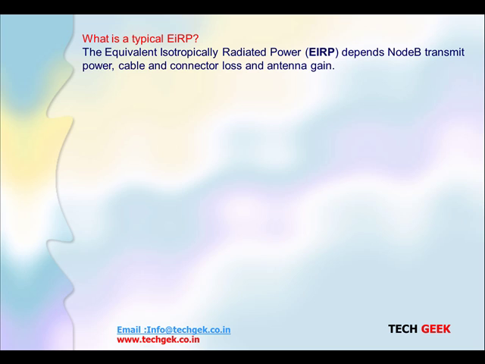Now, what is a typical EIRP? This is nothing but the equivalent isotropically radiated power, which depends on the Node B transmission power, measured and decided by the planner. It is based on cable and connector losses and the antenna gain, and based on that the EIRP is given.